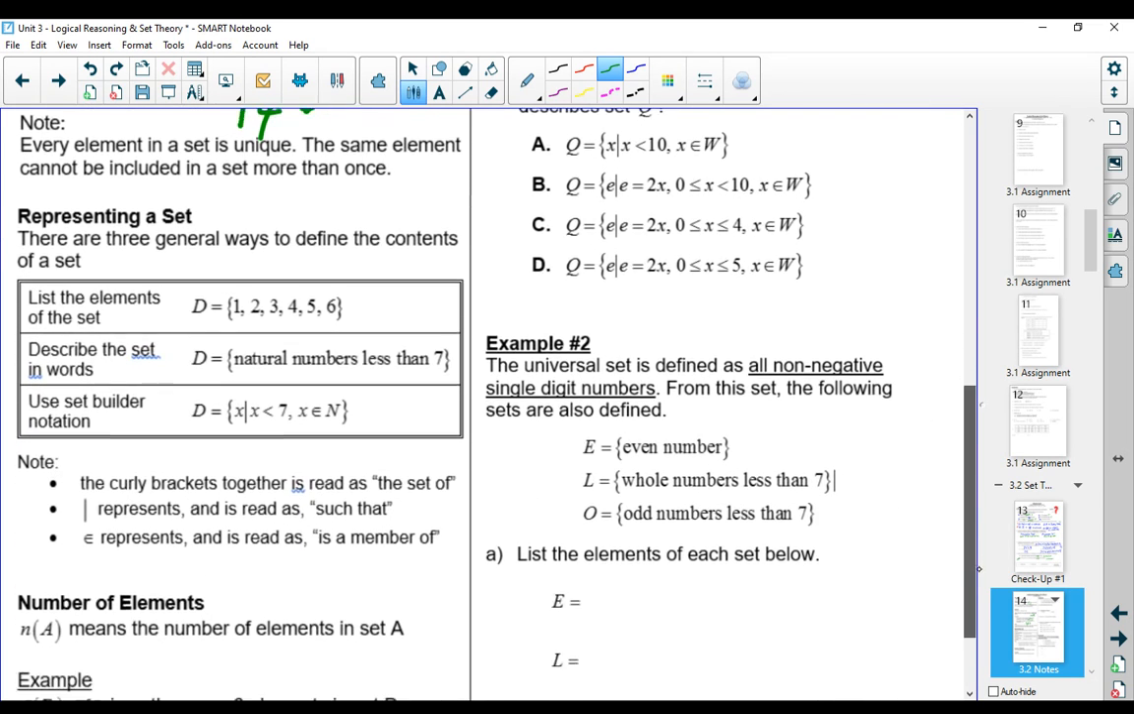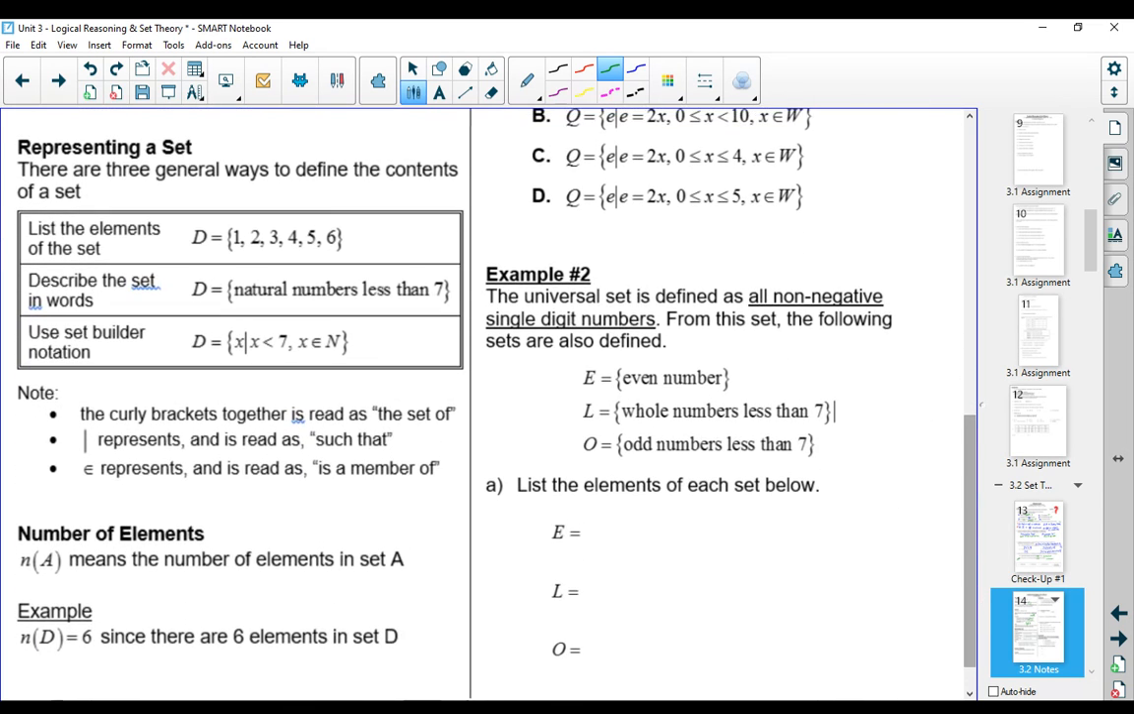Now when it comes to representing a set, there's 3 general ways to define the contents of a set. One way is to list the elements of the set. So you'd list the set name and then the elements in squiggly brackets. You can describe the set in words. So 1, 2, 3, 4, 5, 6 would be natural numbers less than 7. Notice it doesn't say less than or equal to.